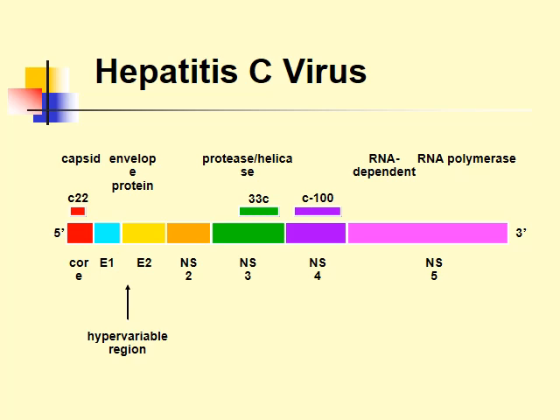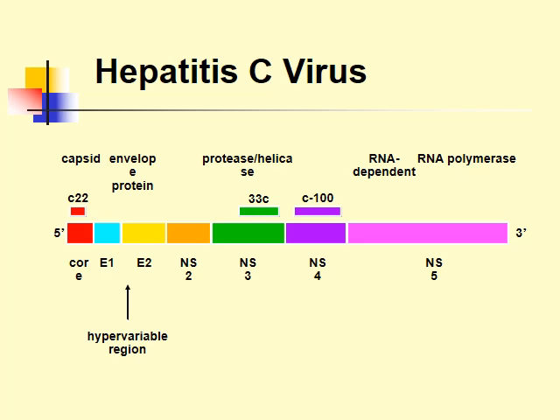So near the 5' we have the gene for the capsid protein, the core, and the envelope proteins next to it, E1 and E2. Then we have the non-structural protein 2, non-structural protein 3 as a protease enzyme and helicase enzyme. Then we pass to the RNA dependent RNA polymerase as non-structural protein 5 toward the 3' end.